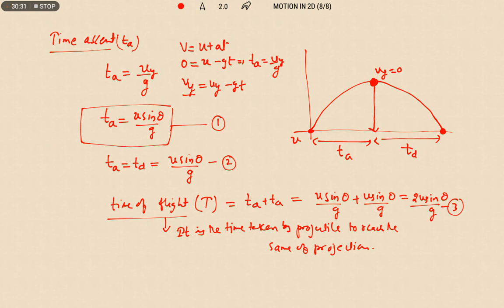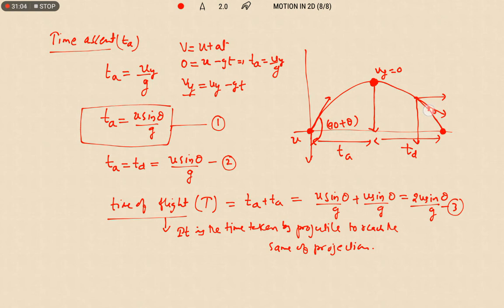During the time of flight, what will happen? The angle between acceleration and velocity varies. In what way is it varying? Here it will be 90 plus theta, and when it reaches this point, it will be 90 minus theta.